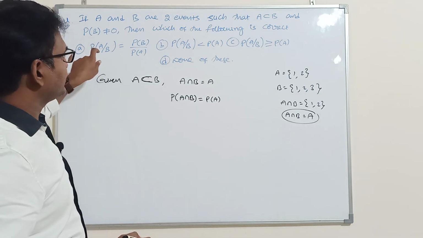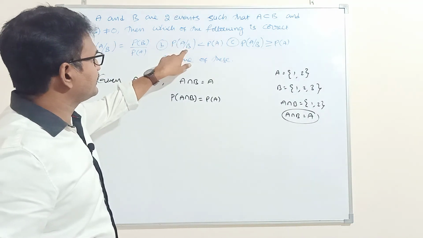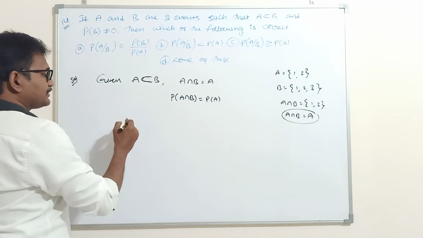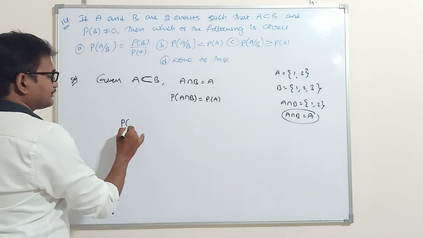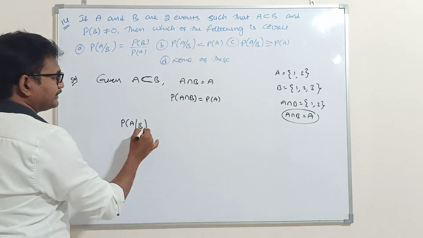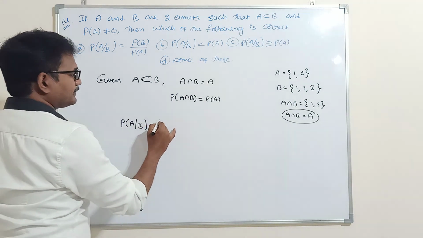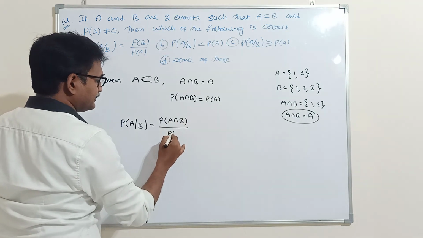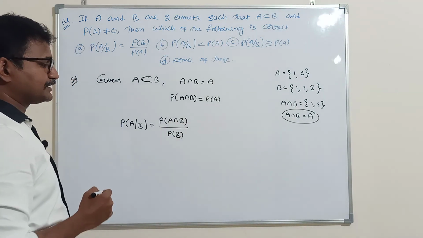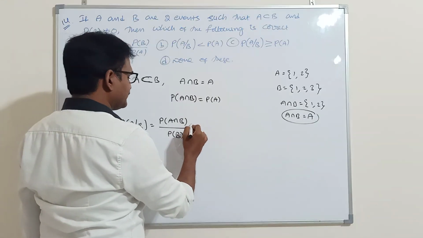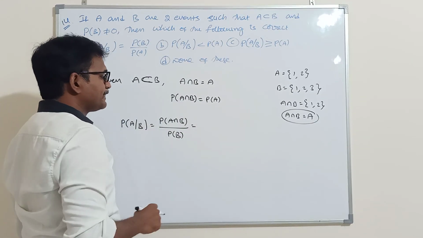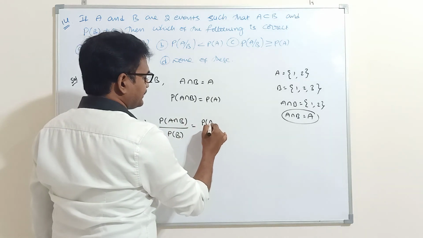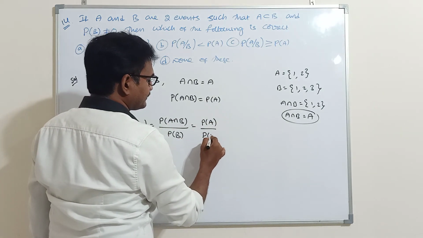Next, if you observe every option, three options are given with P of A given B on the left-hand side. So I take P of A given B. The formula is P of A given B equals P of A intersection B by P of B. What is the P of A intersection B value? It is P of A, so P of A by P of B.